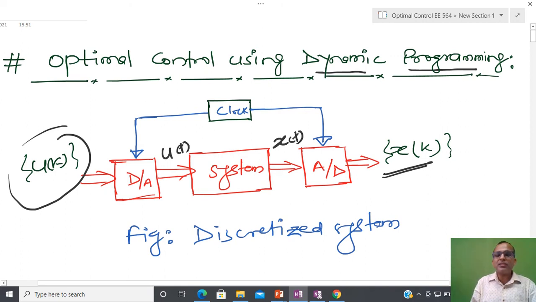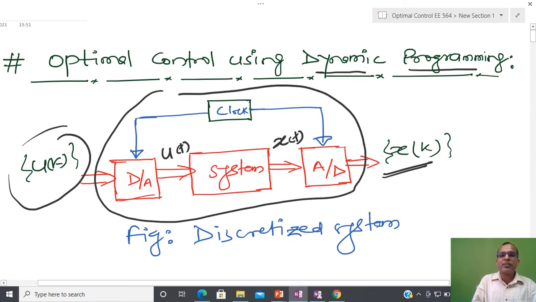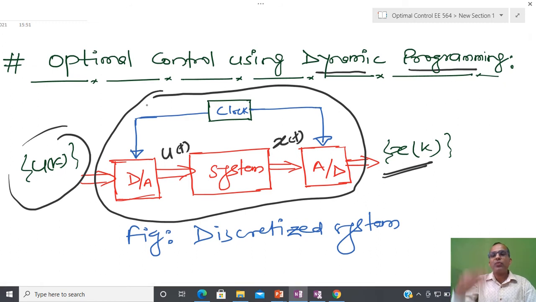So now my input-output system is like this: I am giving a discrete input, and I am assuming all states are reflected on the output. Whatever state I get is also discrete in nature, and this is called a discretized system.